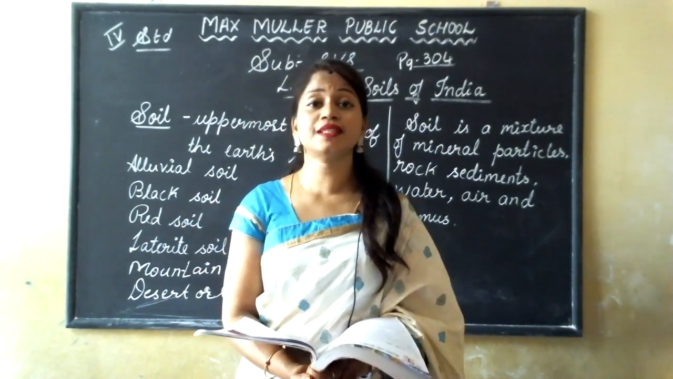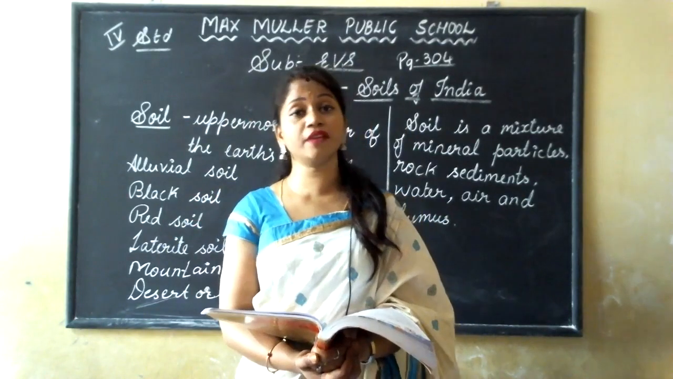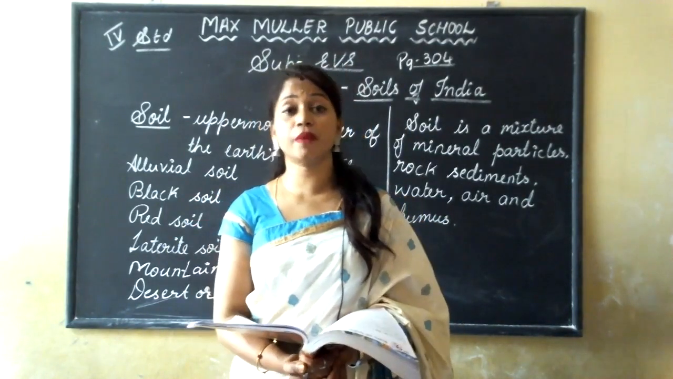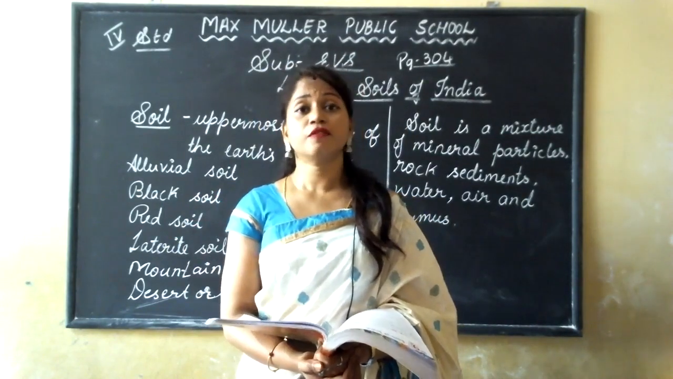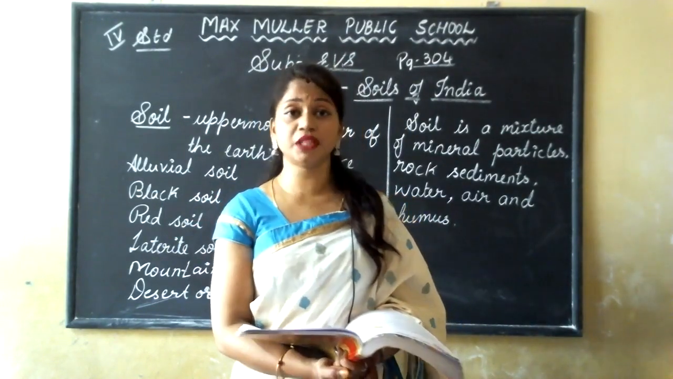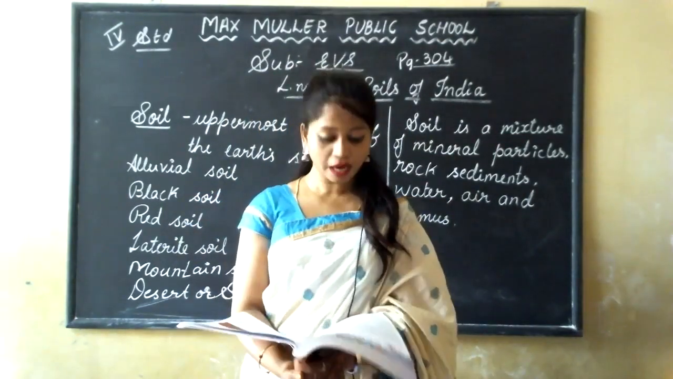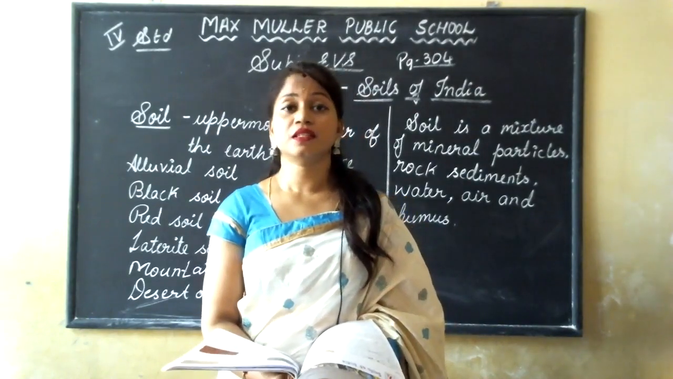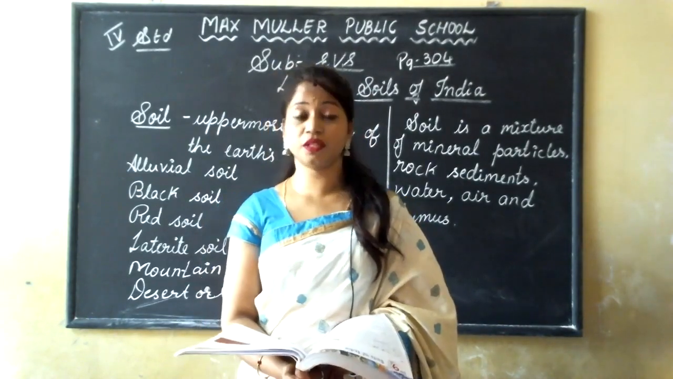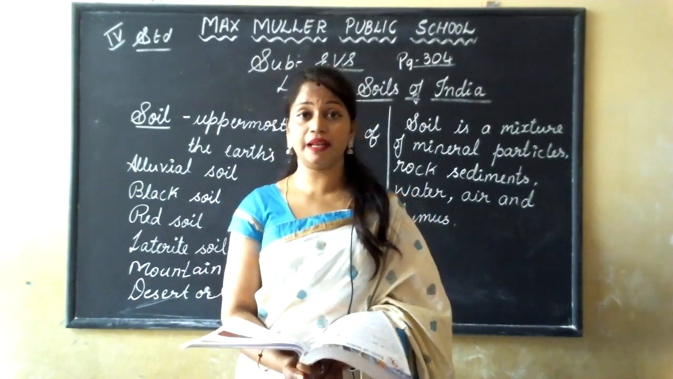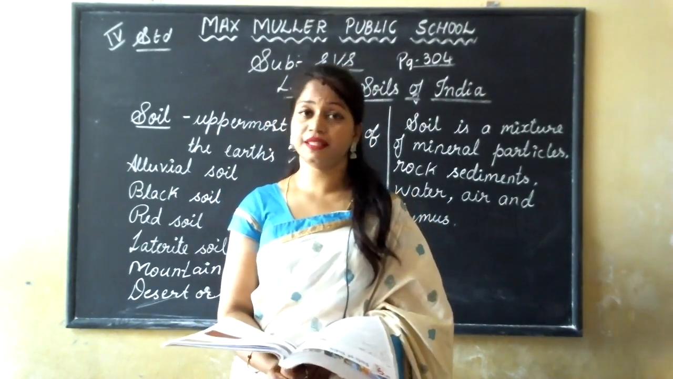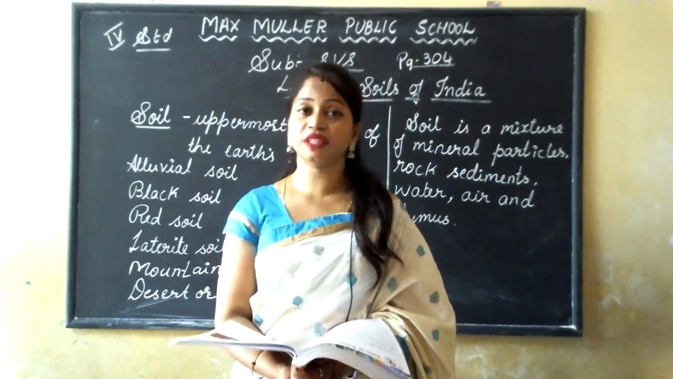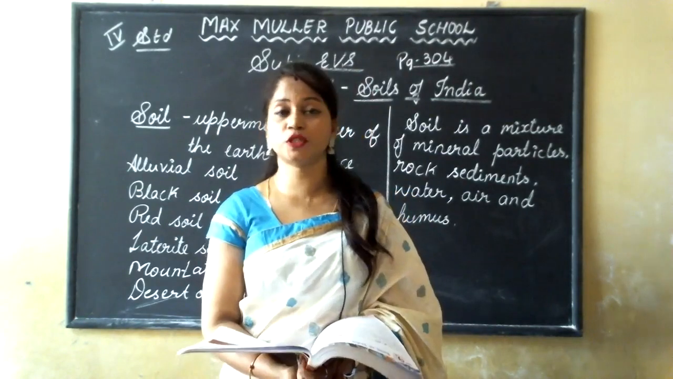Which soil is this? It is alluvial soil, because it is flowing from the glaciers. It is flowing through the rivers from the northern plains and coastal plains to the Deccan Plateau. This soil is brought down by the rivers through the Himalayas, northern plains and coastal plains. So this alluvial soil is very fertile and very good for the crops to grow.